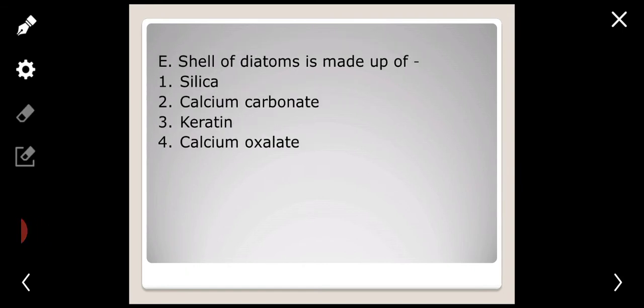The shell of diatoms is made up of, as I already explained, silica deposition in diatoms. That's what provides them strength against decaying. So move to the next question.